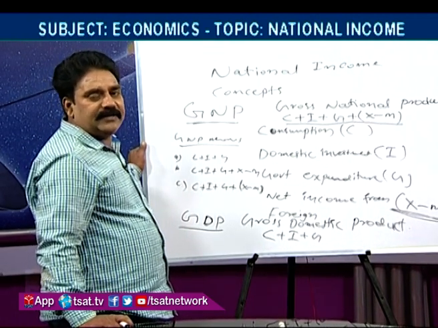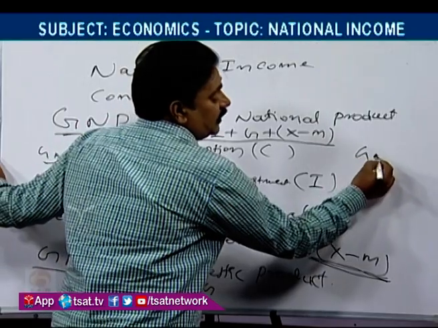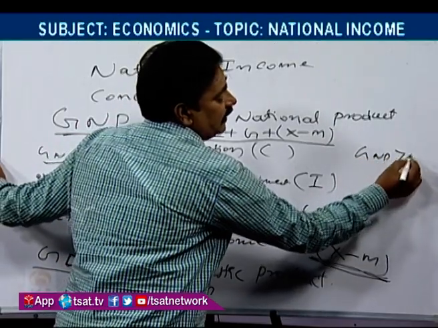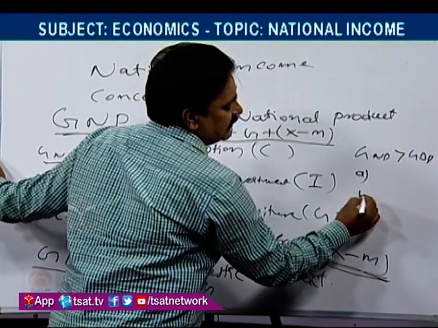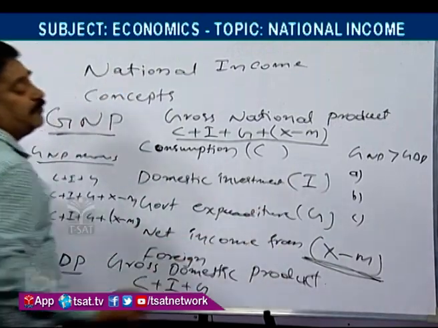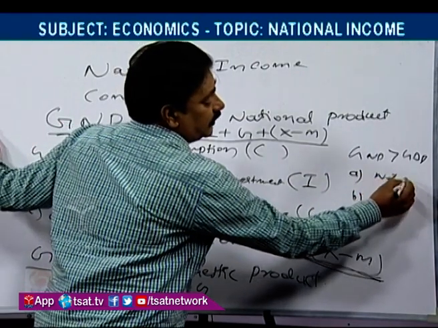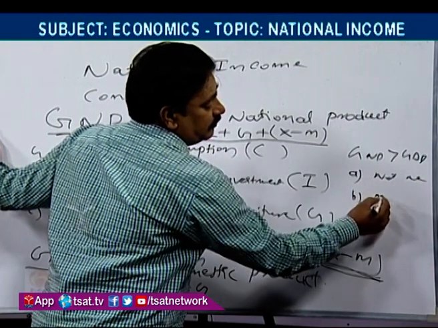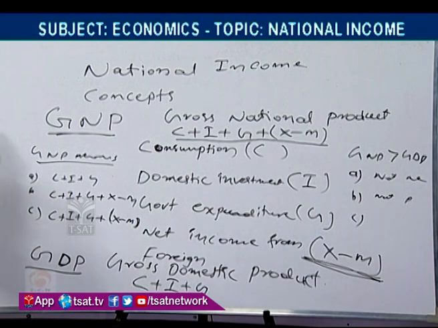Which one is greater than which one, like that they may ask. GNP is greater than GDP in these circumstances, like that A, B, C, net income negative, net income positive, they may ask in competitive type exams.